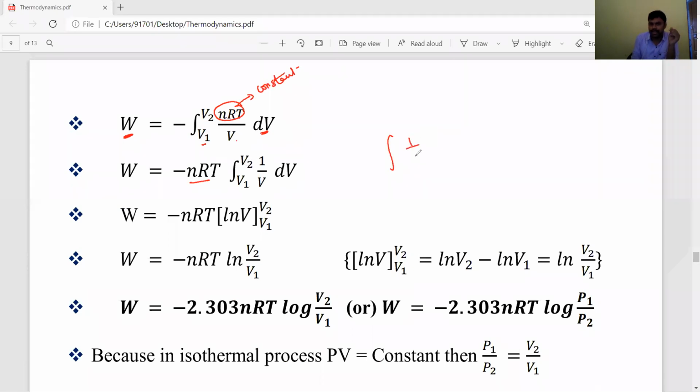Integral 1 by V dV is equal to ln V, with lower limit V1 and upper limit V2.